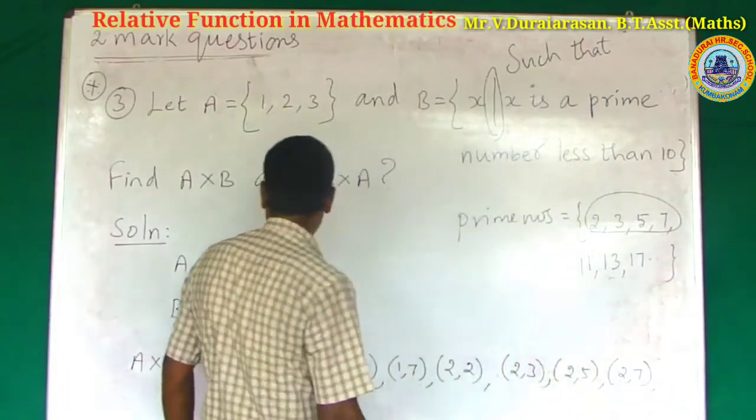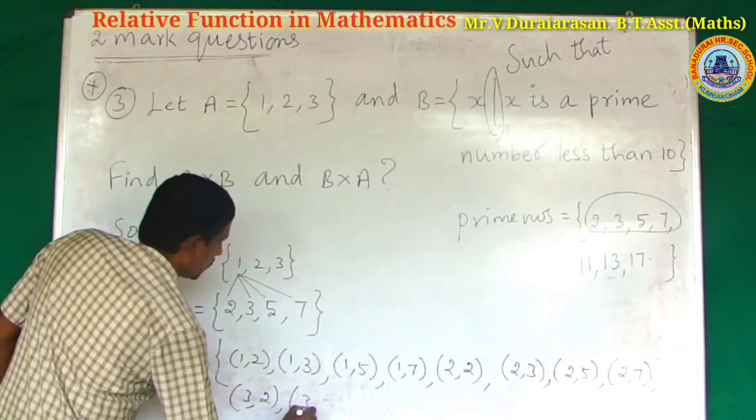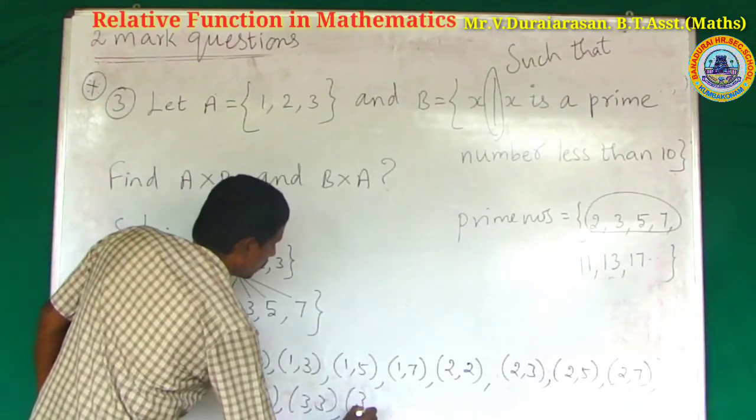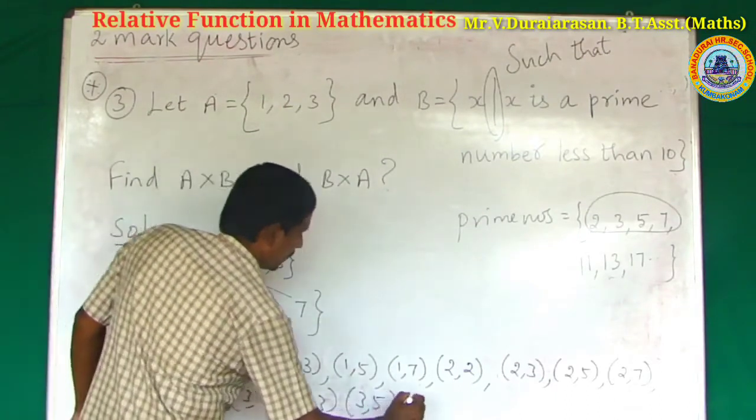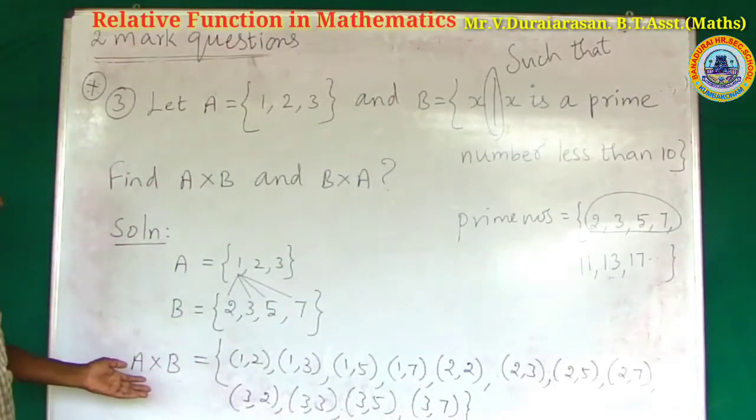This is the Cartesian product of A and B.